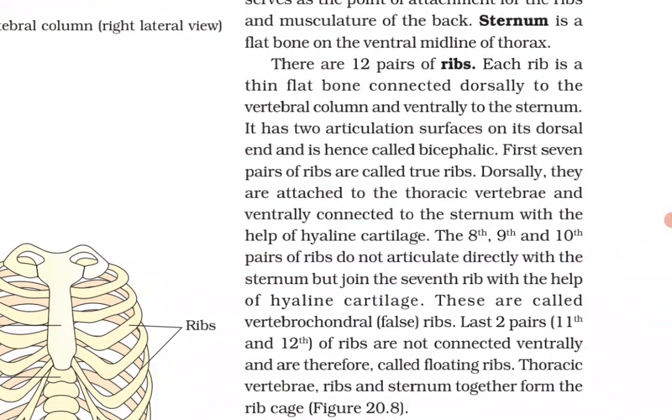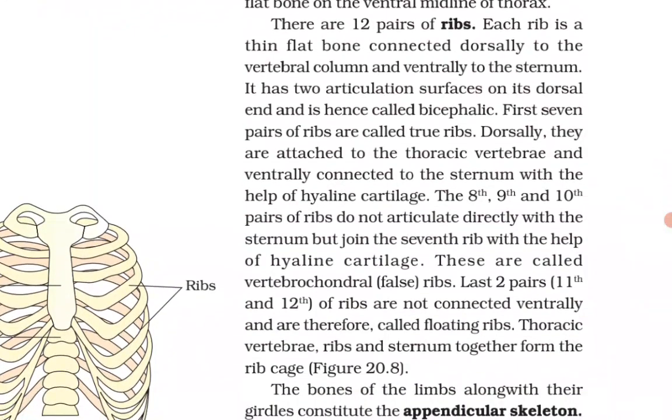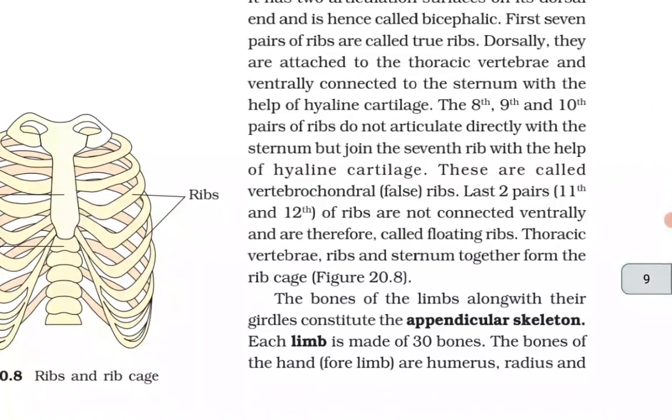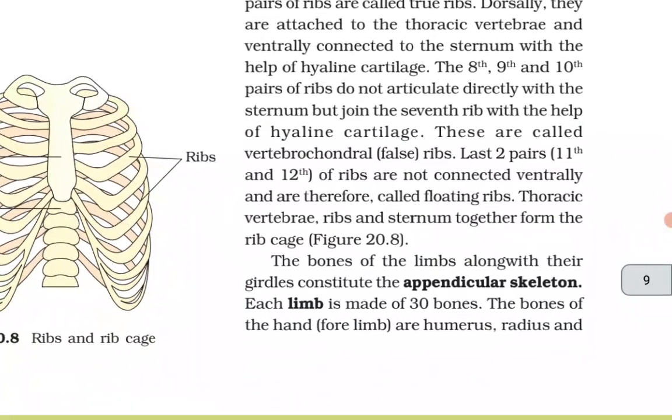First 7 pairs of the ribs are called true ribs. Dorsally they are attached to the thoracic vertebrae and ventrally connected to the sternum with the help of the hyaline cartilage. The 8th, 9th and 10th pairs of the ribs do not articulate directly with the sternum but join the 7th rib with the help of the hyaline cartilage. These are called vertebrochondral false ribs. Last two pairs, 11th and 12th of the ribs are not connected ventrally and are therefore called floating ribs. Thoracic vertebrae, ribs and sternum together form the rib cage.